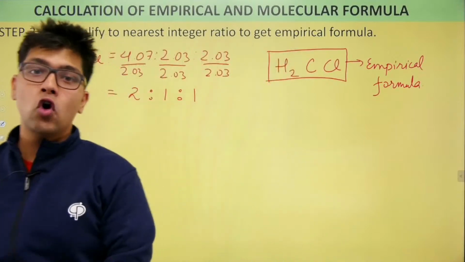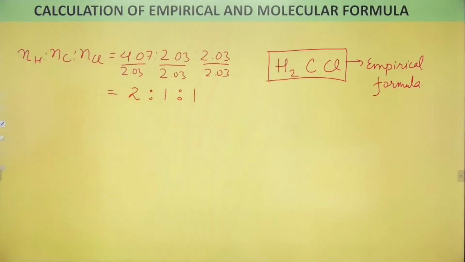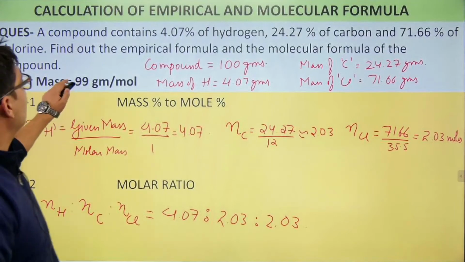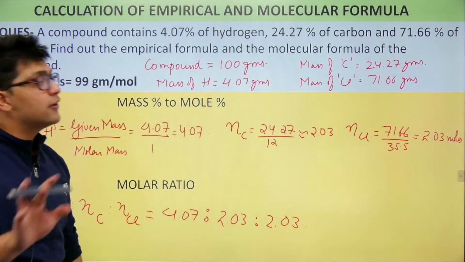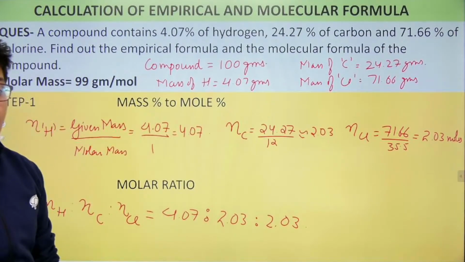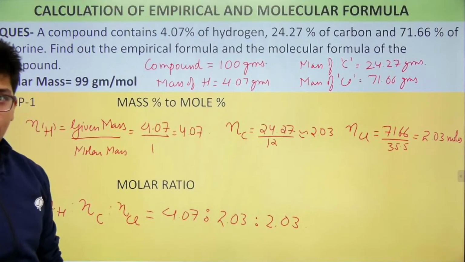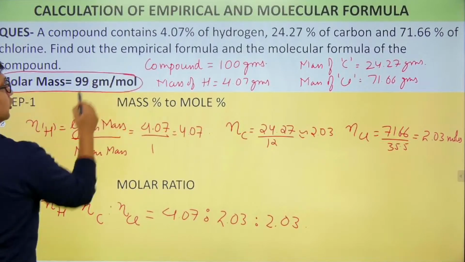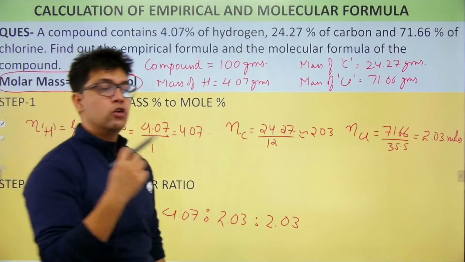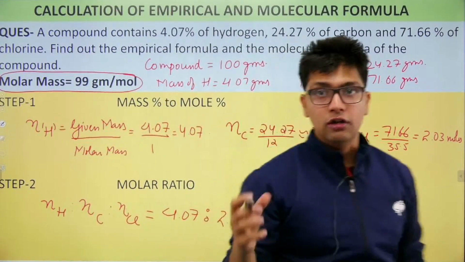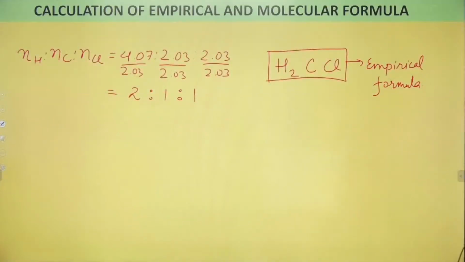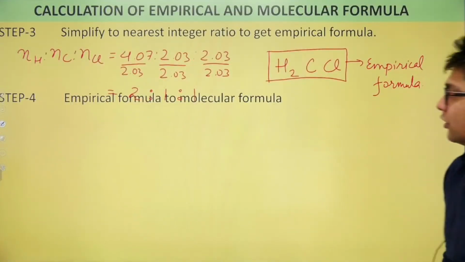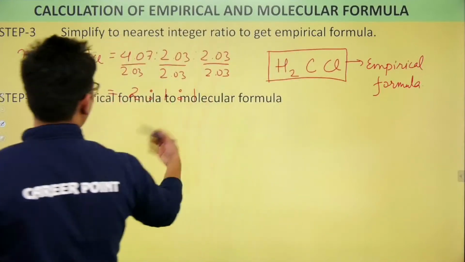Now what they want next, if we look back, is that they want us to calculate the empirical formula as well as the molecular formula. And one thing they have also given us is the molar mass. Now using this molar mass, we will calculate the molecular formula as well. Now what to do? For that, follow step number 4, that is empirical formula to molecular formula.